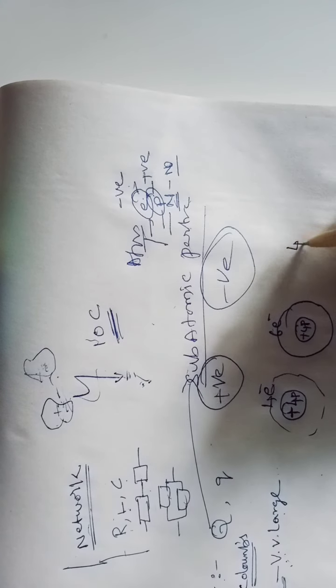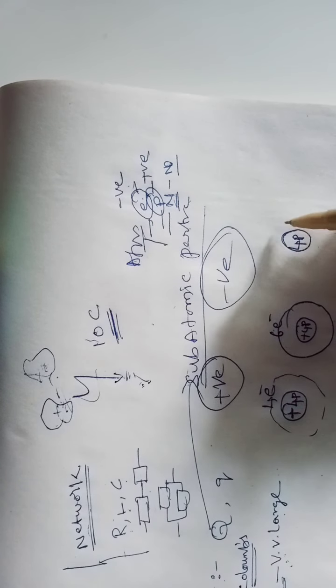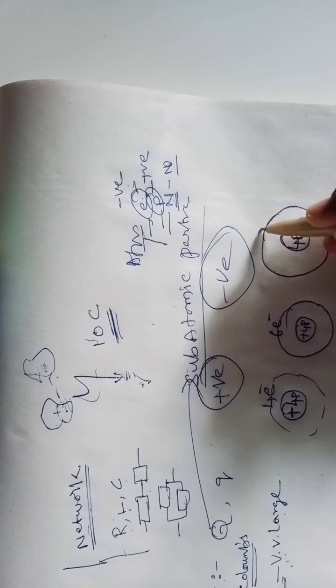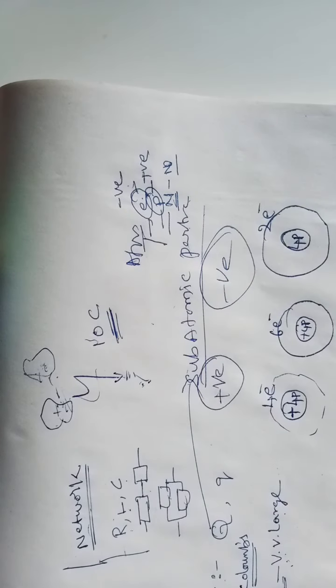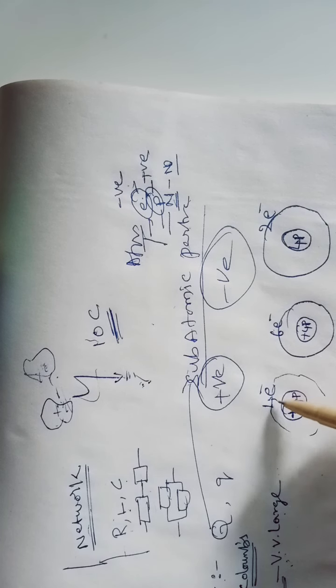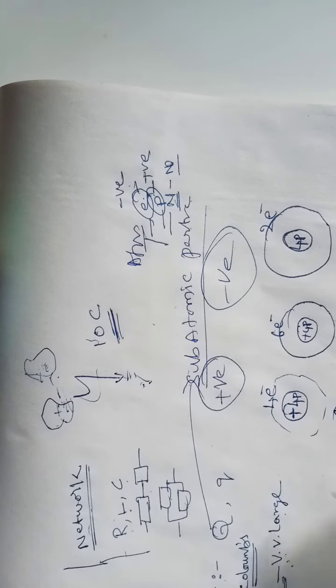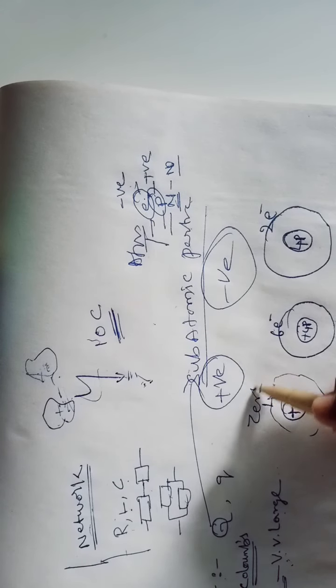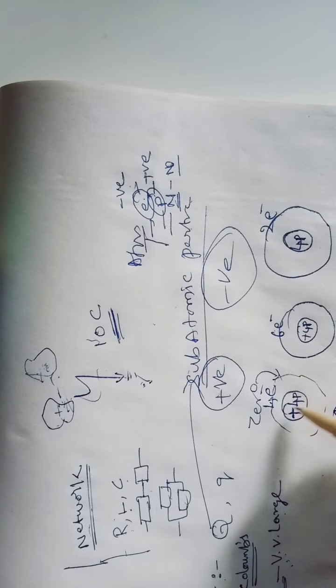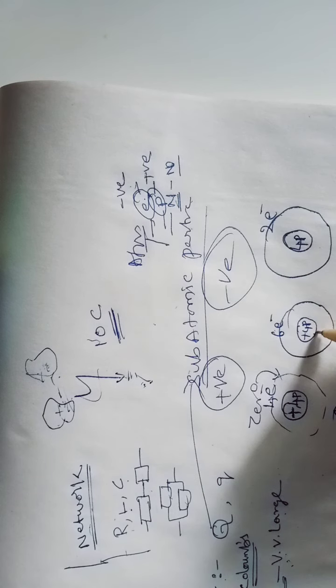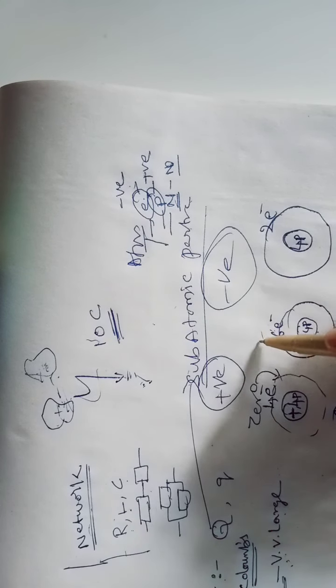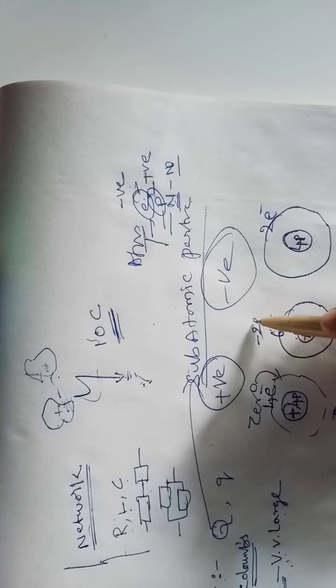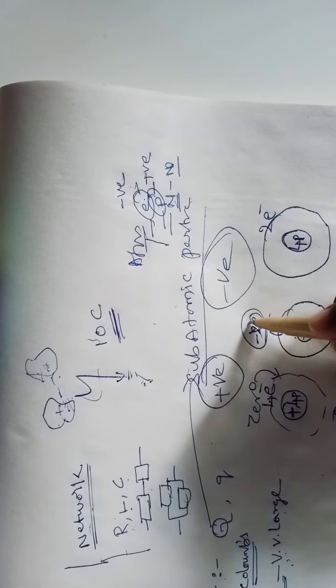Then what is it? And one more thing, you have 4 protons in the nucleus and 2 electrons in the outermost orbit. So here, the force of charge is 0 in this case. Why? Because 4 and 4. In this case, you have a negative charge of 2, which is a negative charge.